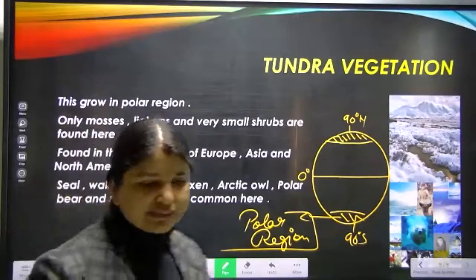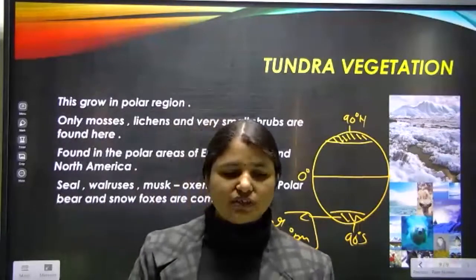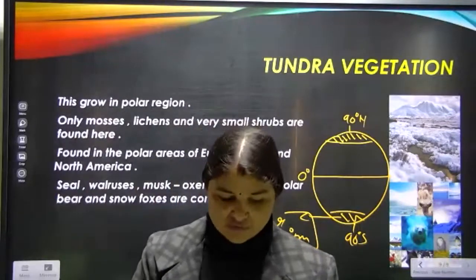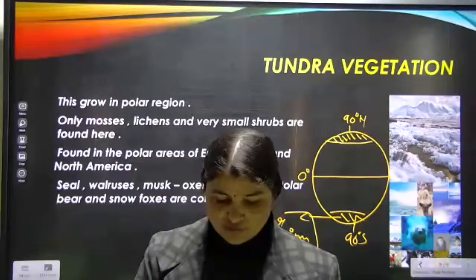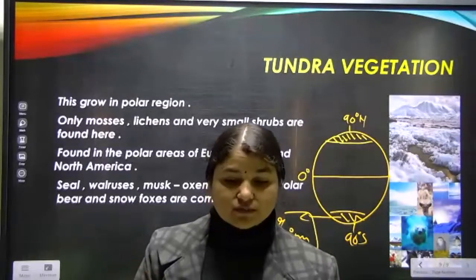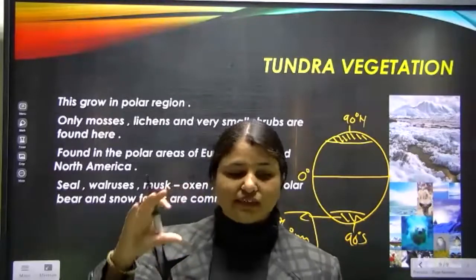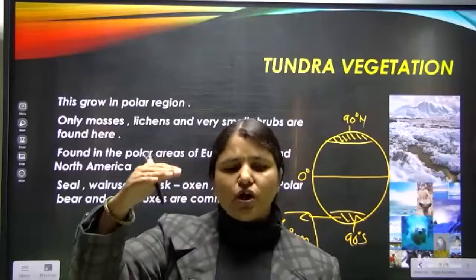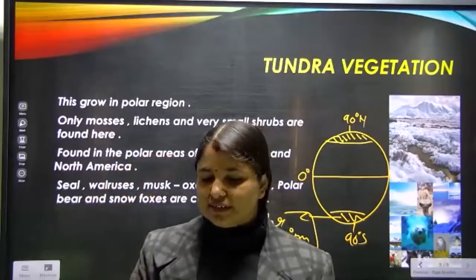Now you will say, ma'am, there is almost only snow, the land is covered with snow, so what type of vegetation will grow? These vegetations grow at the margins, meaning just on the edges of that continent.